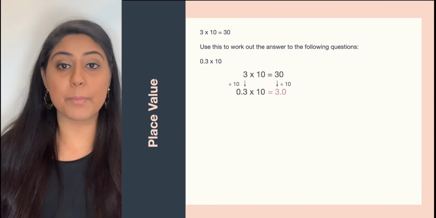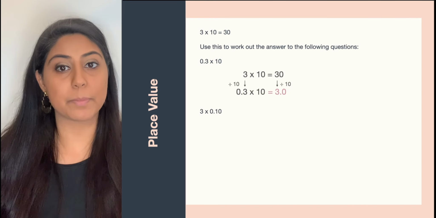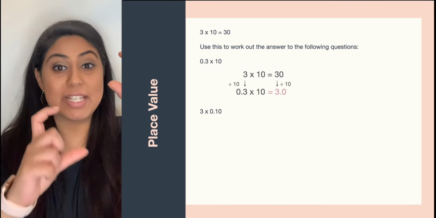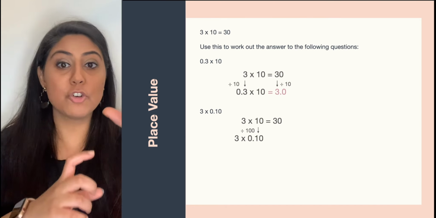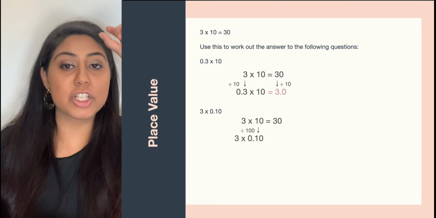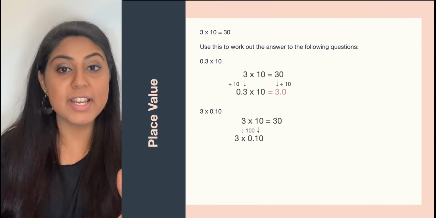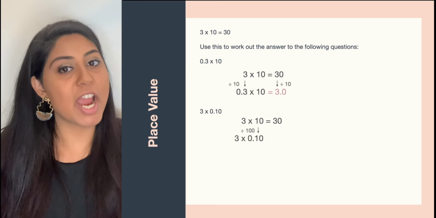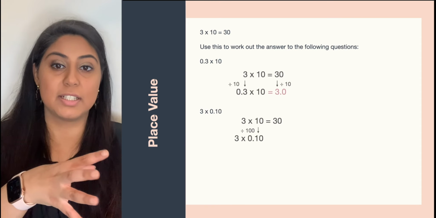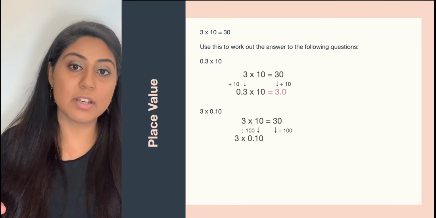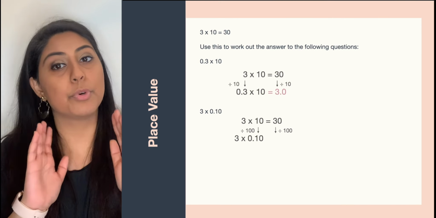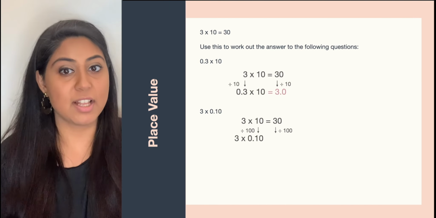If I take, for example, 3 times 0.10, this time the 10 has become 0.10. It's got a different value. And the value means it's changed by 100. It's been divided by 100. Because to go from 10 to 0.1, I've divided it by 100. Again, this change needs to be reflected in my answer. So instead of 3 times 10, I've got 3 times 0.1. Because I've divided the question portion by 100, I need to reflect that in the answer and divide that by 100 as well.